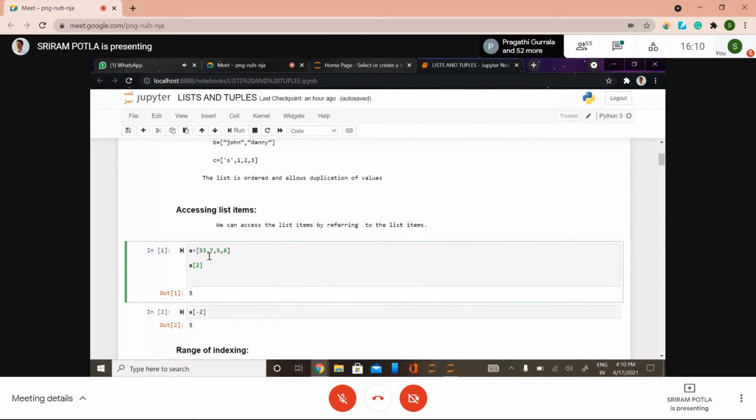Not only positive indexes, we can have negative indexes as well. We use negative indexes when we are traversing from right to left. The last element has index -1, then -2, -3 and -4. So I'm going to access the value corresponding to negative index -2. It means -1 and -2, so the value would be 5. Did you get this, how to access the elements of a list?